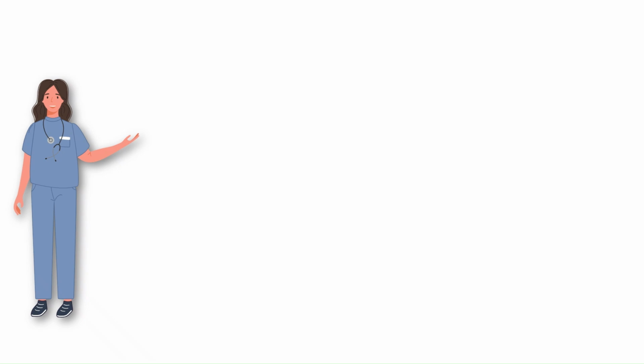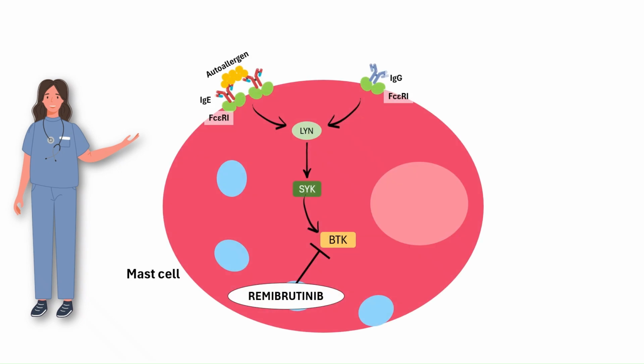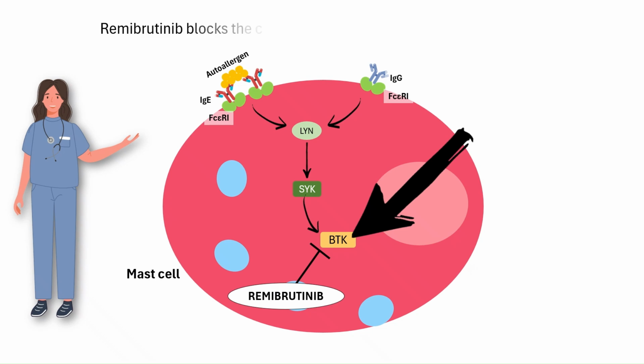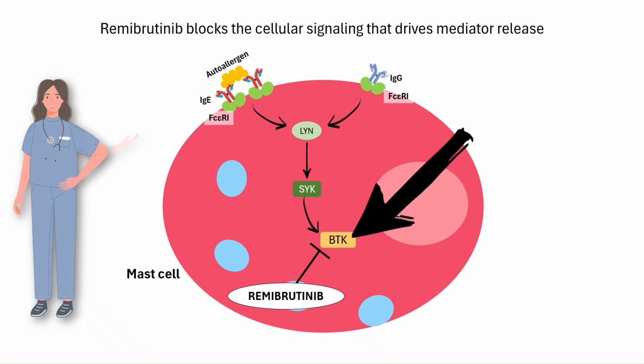In short, Remibrutinib represents a shift in strategy, from suppressing symptoms to blocking the cellular signaling that drives them. By targeting BTK, it stops mast cells and basophils from releasing mediators before the cascade even begins. This makes Remibrutinib not only the first oral BTK inhibitor approved for chronic spontaneous urticaria, but also a milestone in allergy and immunology, bringing new hope to patients with hives that just won't quit.